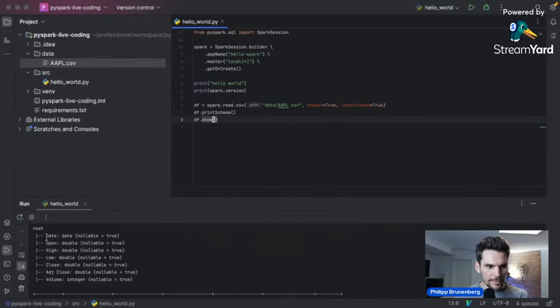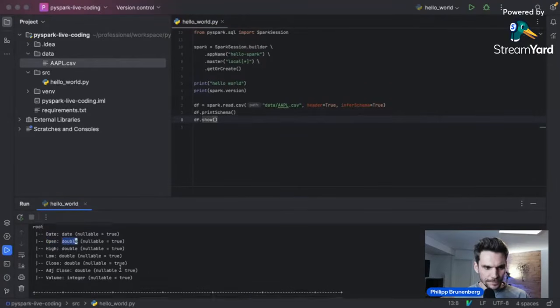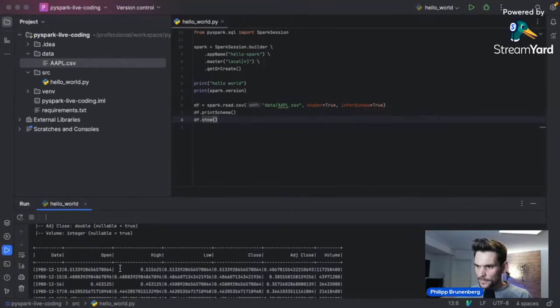And now we can see that the schema is correct. So the date has type date and the open column has type double and so on. But as we are implementing larger applications or reading larger files, or if you just like to build a decent Spark application, we should pass in an explicit schema when reading a CSV file.